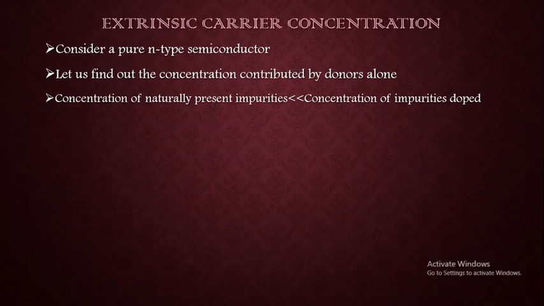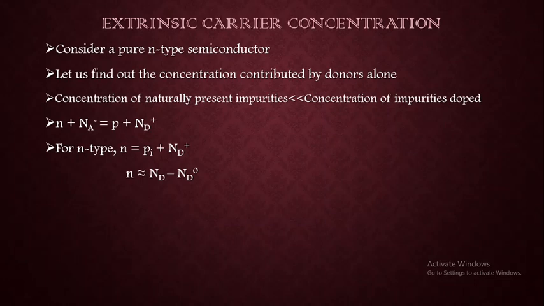So again, we need to consider here the neutrality condition, which is nothing but n plus Na minus is equal to p plus Nd plus. And as we have considered here pure n-type semiconductor, we can just neglect Na minus, which is nothing but the population density of ionized acceptors. Here there is no acceptor, so it is just neglected, which gives us this expression, and the subscript i for p is representing just the impurity.